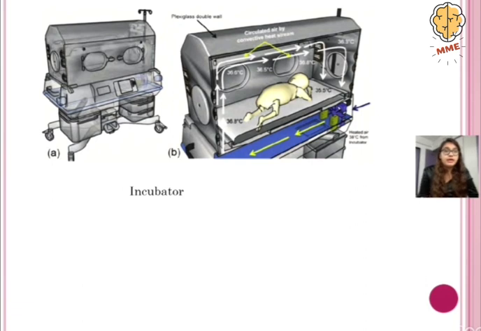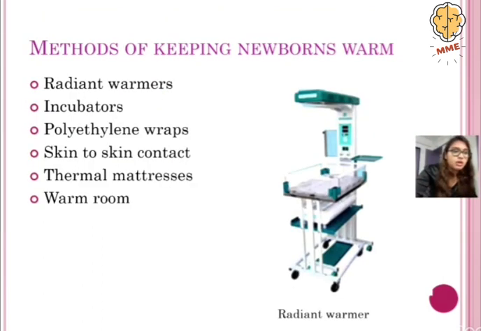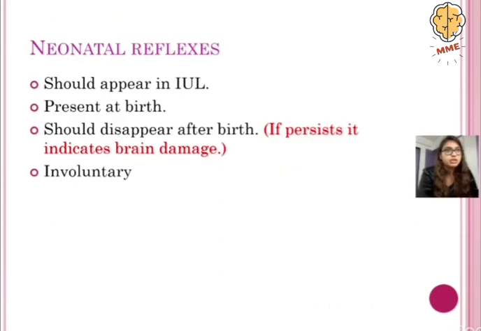And then in a radiant warmer, we have a similar system, but the radiant warmer, as we saw earlier, is an open system as compared to the incubator, which is the closed system, and both of them have the servo control mechanism for maintaining the temperature.